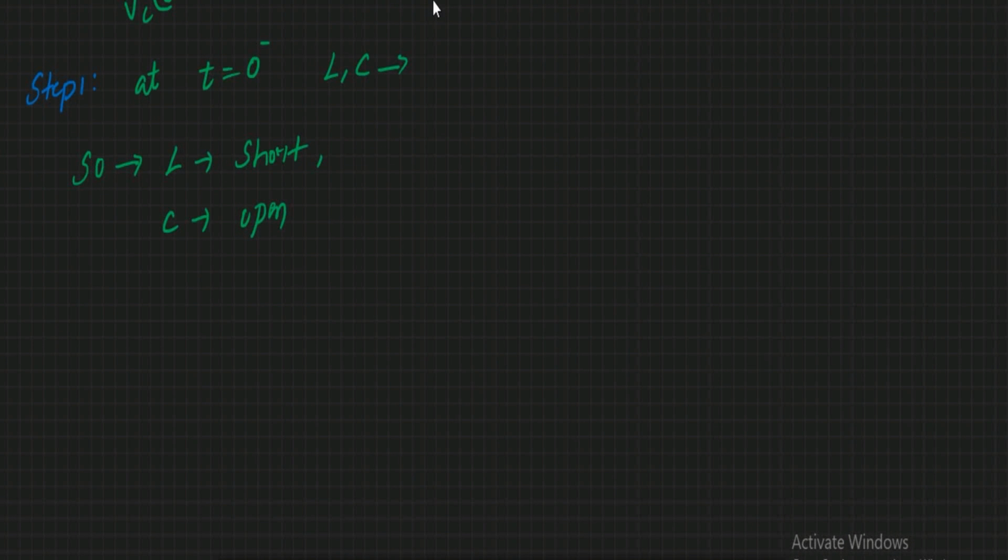So by considering these two statements, let us draw the circuit. How will the circuit be now? Here you are going to have your voltage source, that is your 2 volts, and the resistor remains the same. What we have here is a resistor in series. So this is one resistor, and this inductor is replaced with a short line.